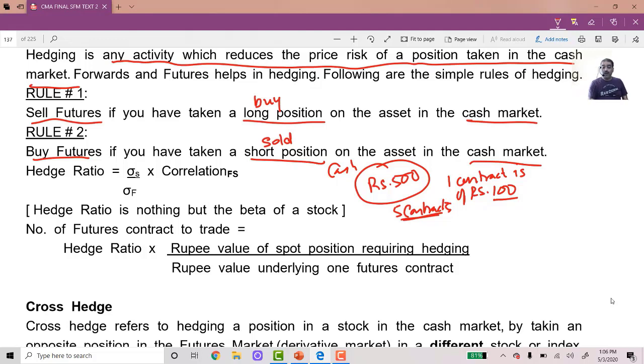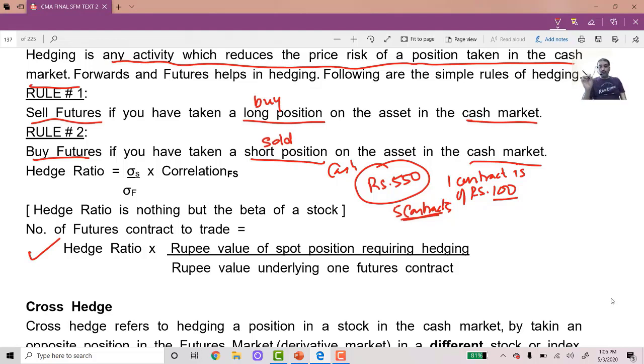Because suppose we have to hedge something like, let us say, that instead of the amount being 500, it is 550. But each contract is of 100 rupees. So I cannot say I will buy 5 contracts, I cannot say I will buy 6 contracts. So then I have to calculate with the help of this formula. Imperfect hedge, if it is there, then I have to calculate by the formula.